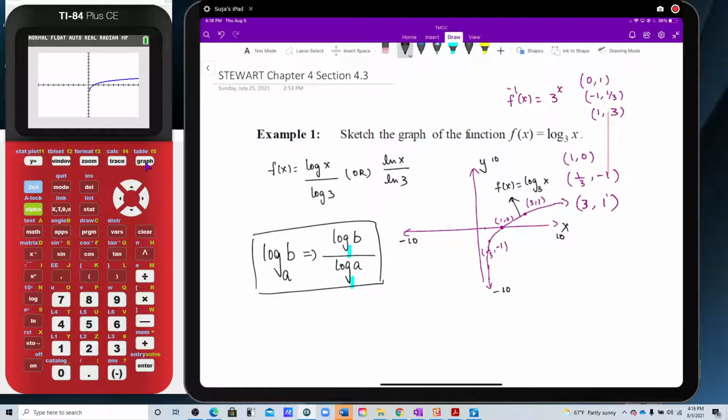So if you have a calculator that cannot support the base, then you will have to use the change of base formula to graph these functions, or even to find the value of this function. For example, if it's asking to evaluate log base 3 of 2, in this case I can use my change of base formula to find what the value of it is.